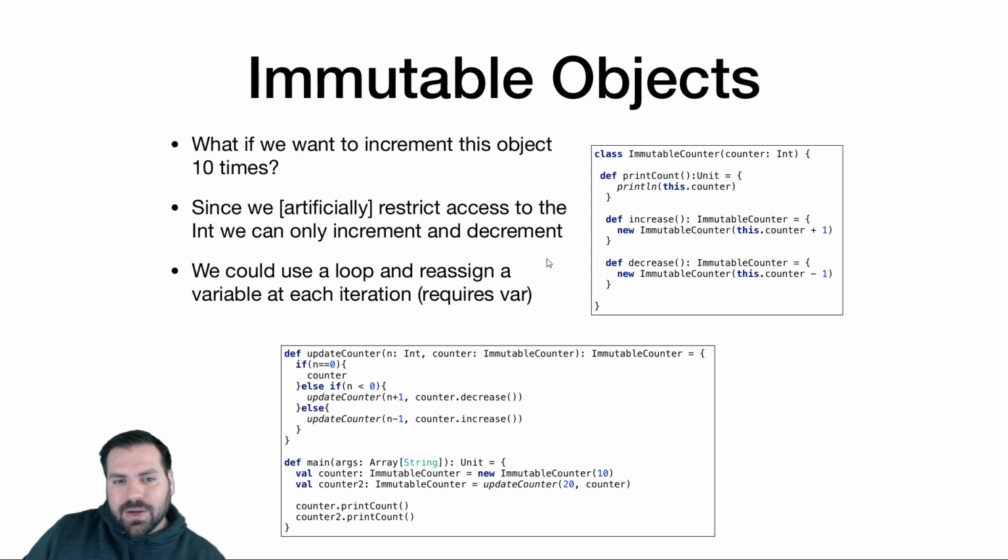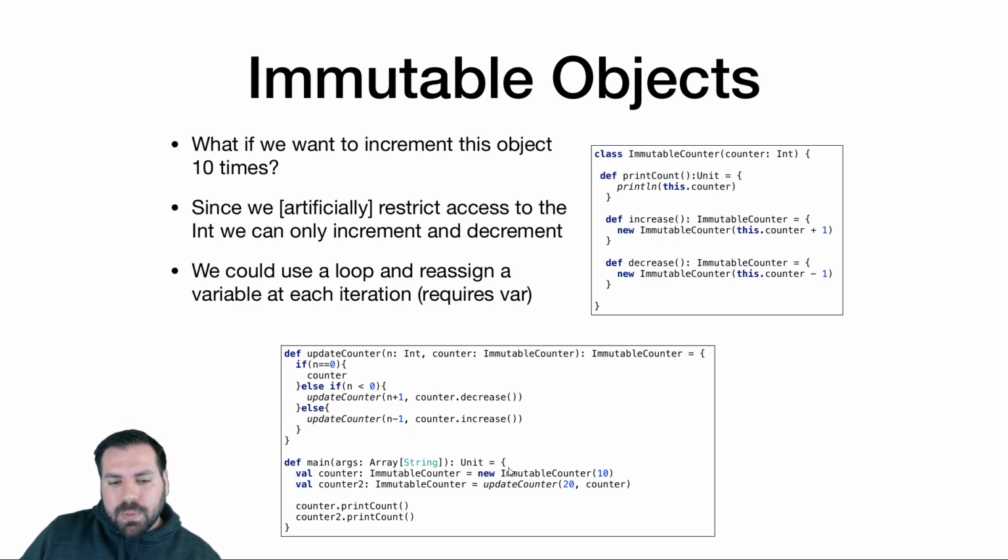So there are a few things that we could do. If we had access to counter, we could say new immutable counter of counter dot counter plus 20. That would be the easy way to do it if I didn't artificially restrict this. If we had val right here, we could do that just fine. But we don't have val there. We don't have access to counter in this. This is artificial. You wouldn't actually do anything like this. I just want a reason to use some more recursion, so I can show you another example of recursion. So we don't have access to counter, so we can't do it that way.